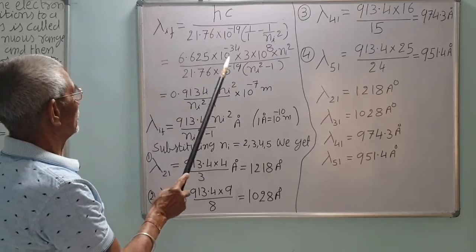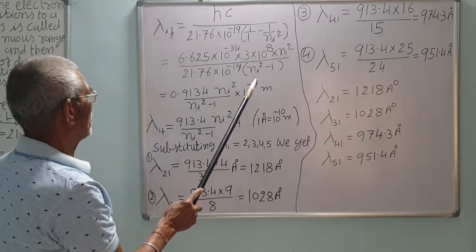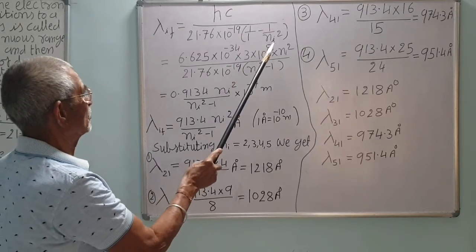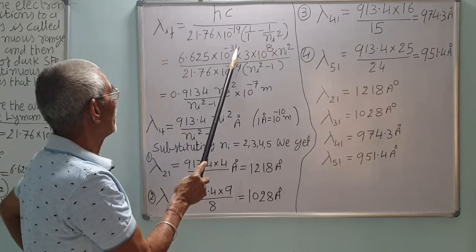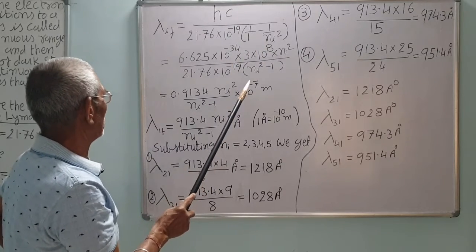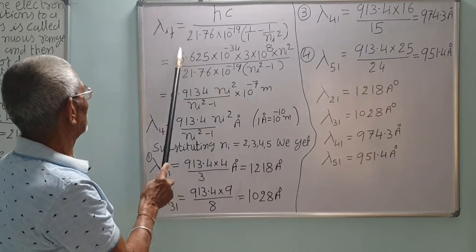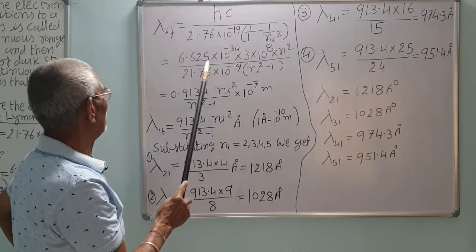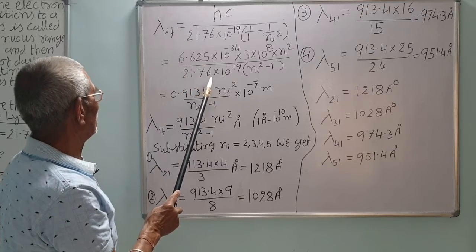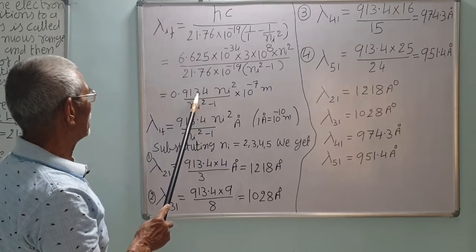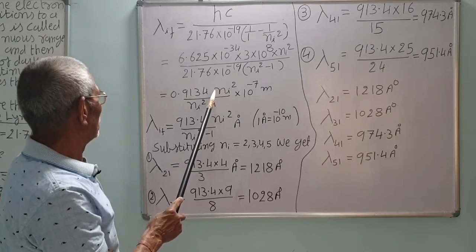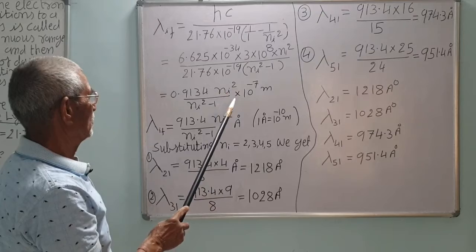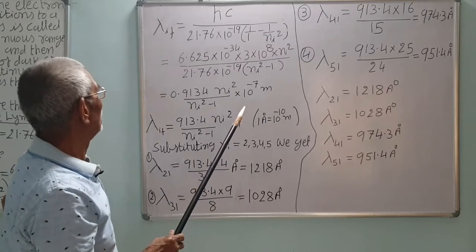So this power will be minus 7, as I told you: minus 19 becomes plus, so 19 plus 8 is 27, minus 34 is minus 7. And this calculation, 6.625 multiplied by 3 divided by 21.76, is 0.9134 into ni^2 upon ni^2 minus 1 into 10 raised to minus 7.